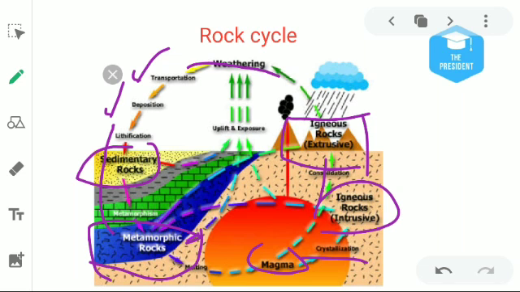Then deposition takes place, then lithification, and then sedimentary rocks form. Then sedimentary rocks change into metamorphic rocks. Metamorphic rocks melt and convert into magma, and magma comes up on the earth and changes into igneous rocks.